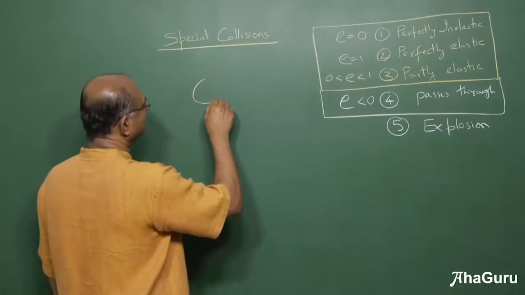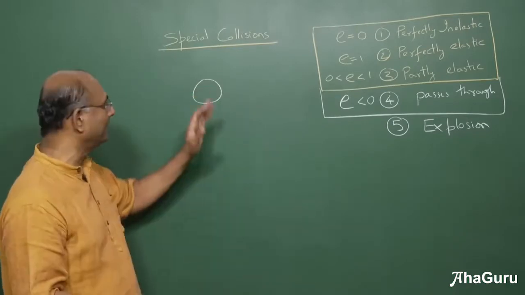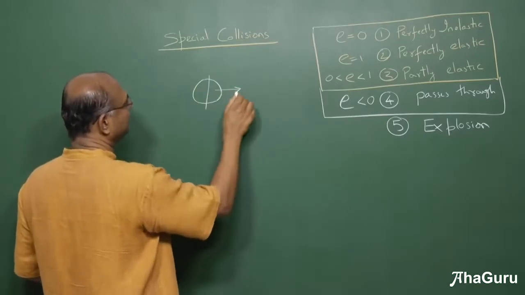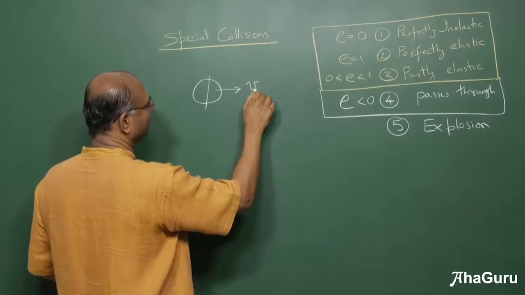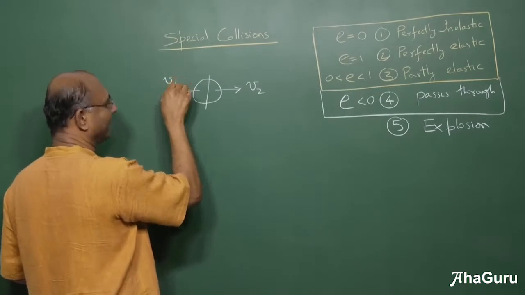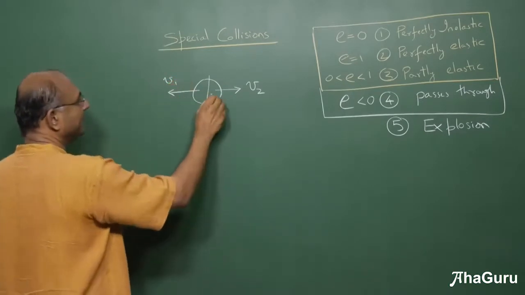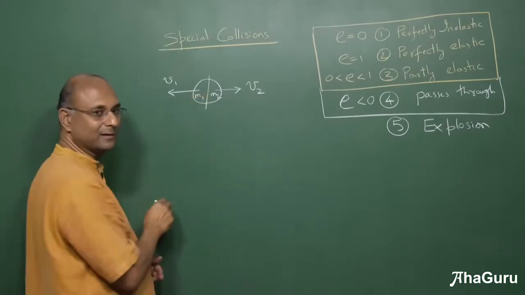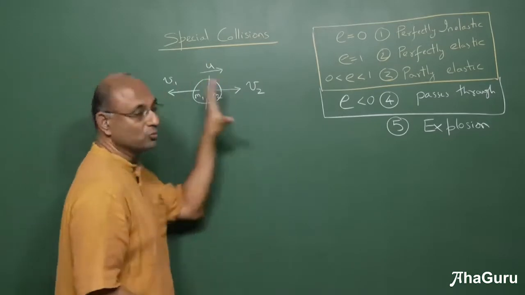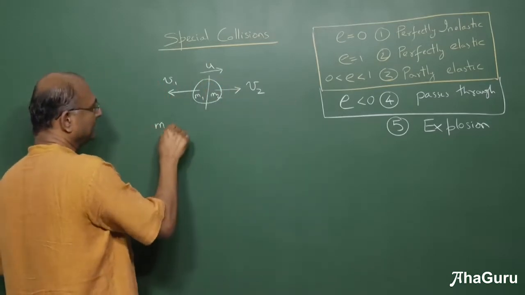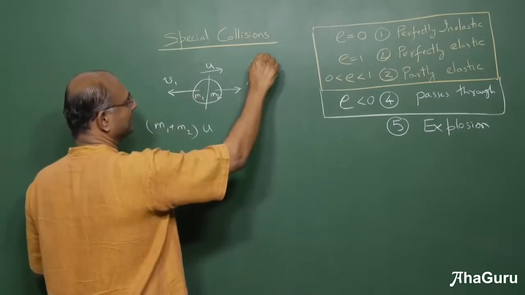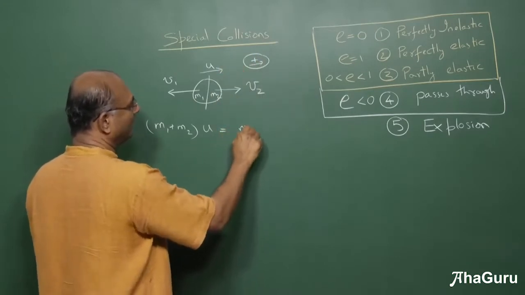If we now look at a very simple explosion situation, imagine that we have only one object and this object explodes into two pieces. So if one piece is going to fly off that way with a velocity of V2, the second piece, let us say, flies off in this direction with a velocity of V1. Okay, so here I'm talking about speeds. Let us call that M2 and let's call this M1. In the beginning, I don't know what was happening, but maybe we can say that this whole thing was moving with U. So then you will write initial momentum M1 plus M2 into U in that direction, I'll call that positive direction, is equal to M2 V2